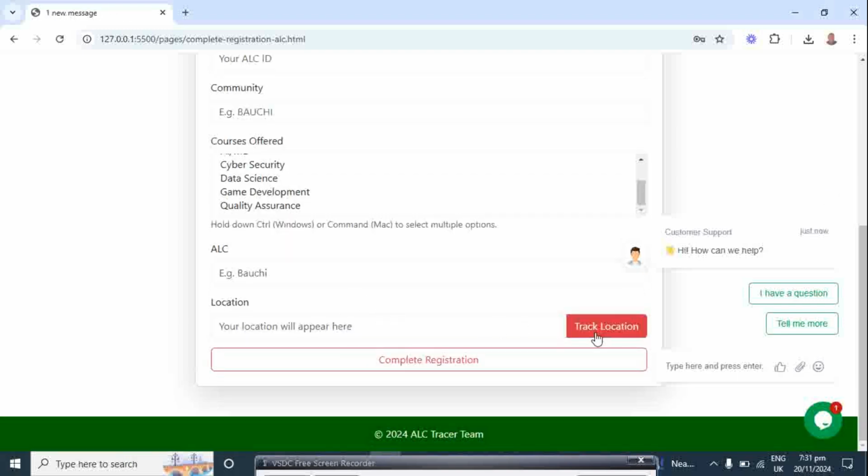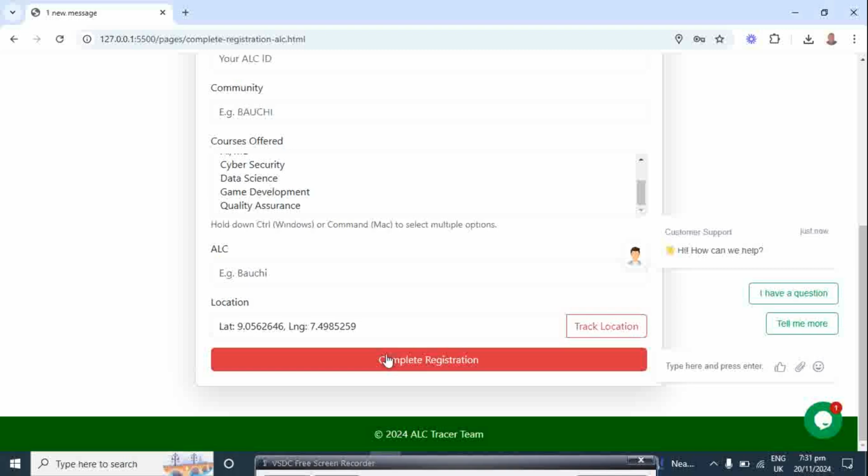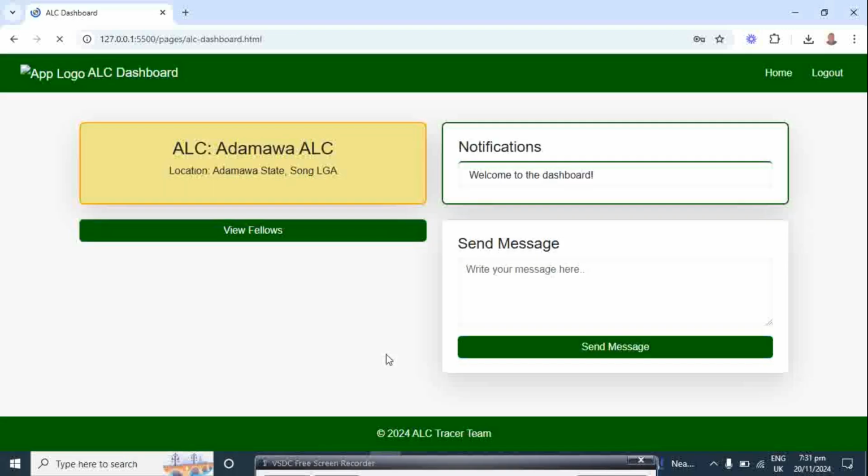And by clicking on this track location, the app will track the location of that ALC, and that is the location that will be used and stored in the database, which is going to appear on the map. So every ALC will see their names and their location, and this is the place that they can see notifications if they receive one.